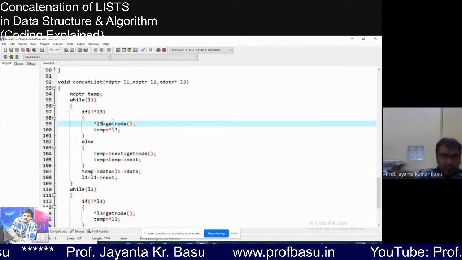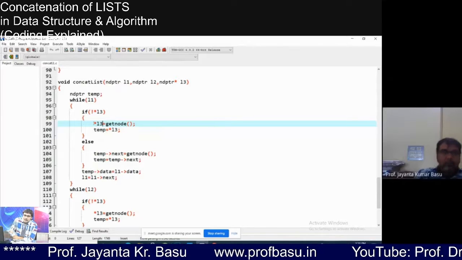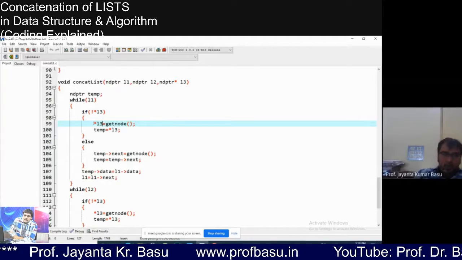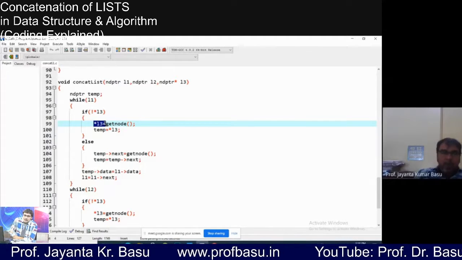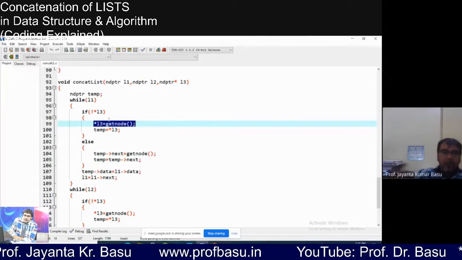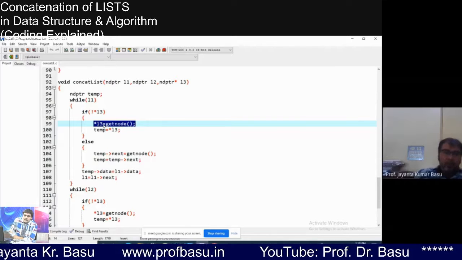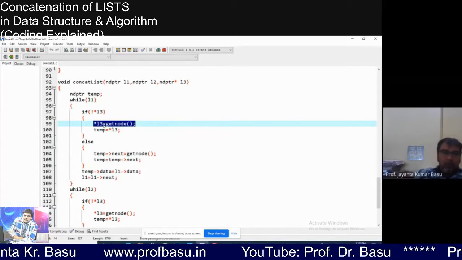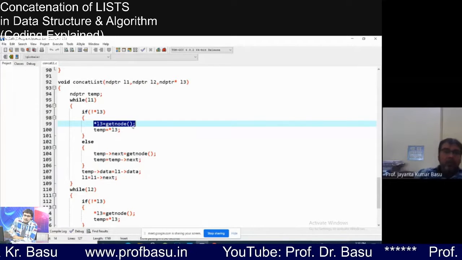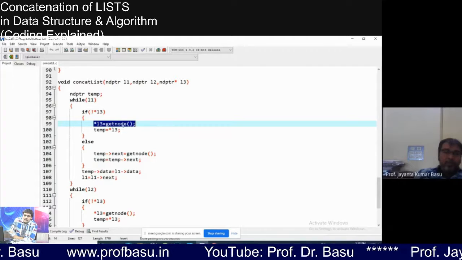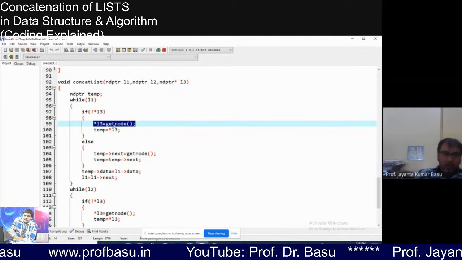So this will be valid. Then we have to create a node. We have star L3 get node, which means now the root of L3 will get a node instead of null. It was initially null. Now it will get an address, which means it will have a node.